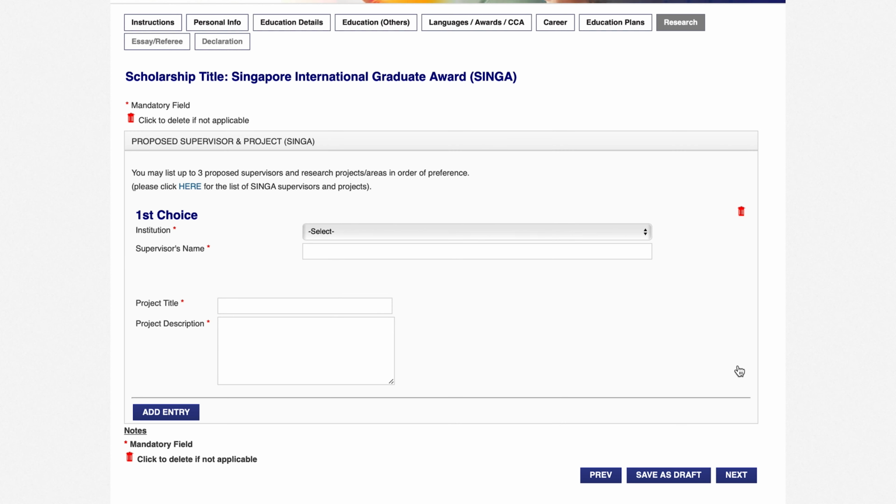So next is research. In research, proposed supervisor and project, SINGA, you may list up to 3 proposed supervisors and research project areas in order of preference. So please click here for the list of SINGA supervisors and projects. By clicking here, you can check the different projects, and by clicking projects, you can check the faculty.